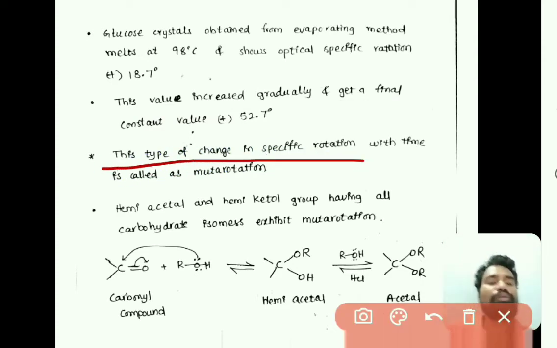So one changes from 112.22 degrees to plus 52.7 degrees, and the second one from 18.7 degrees to 52.7 degrees. This type of change in specific rotation with time is called mutarotation. Change in specific rotation with respect to time is called mutarotation. This mutarotation is not explained by the open chain structure of glucose, so this is also one of the confirmations for the existence of the cyclic structure of glucose, right?